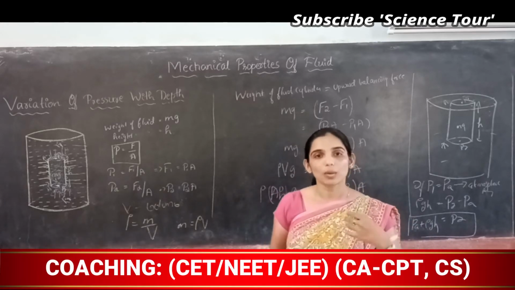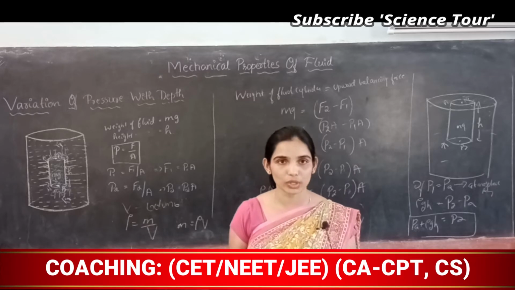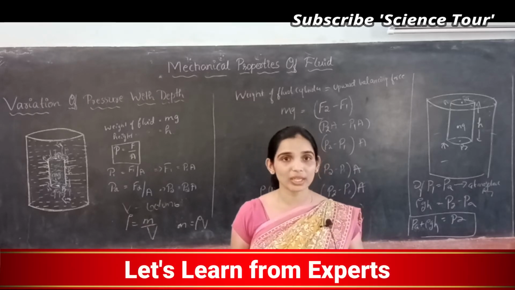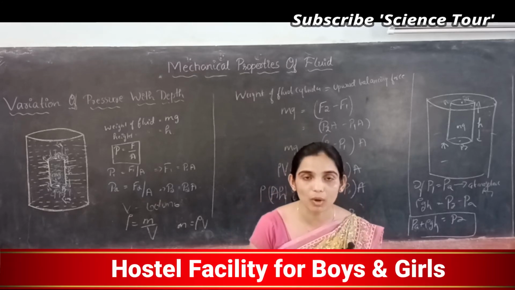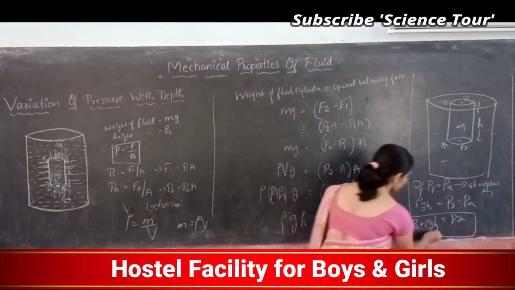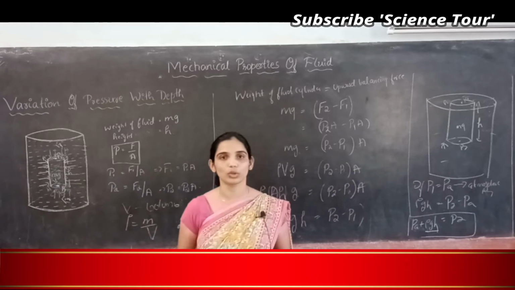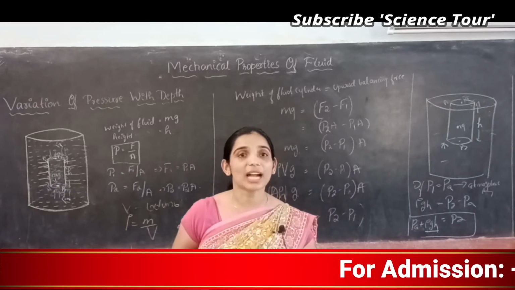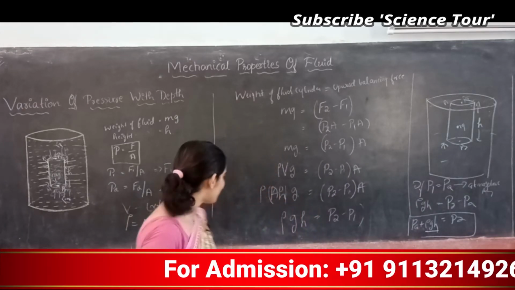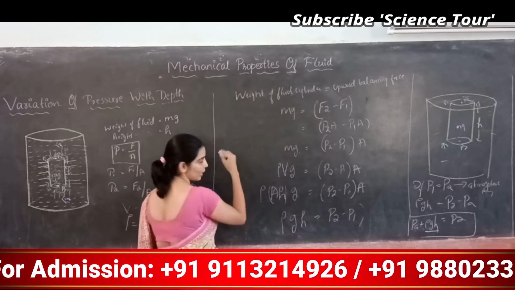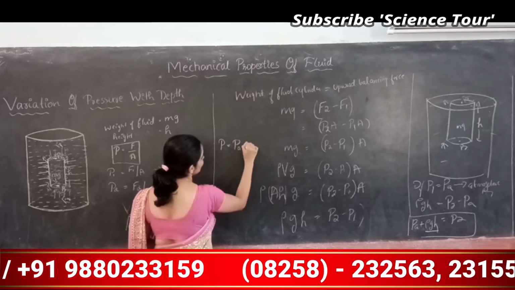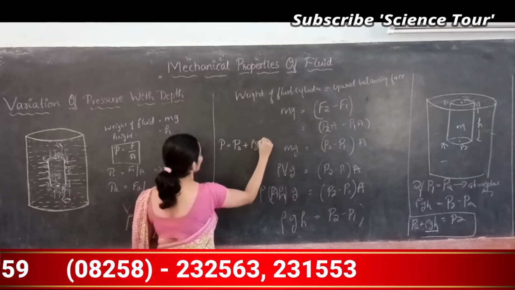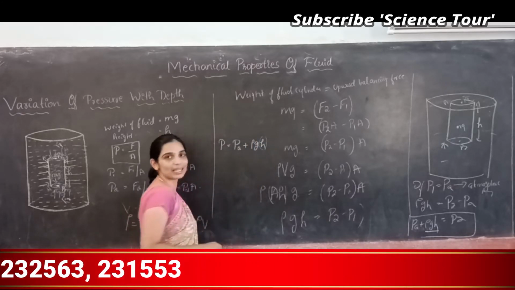As you go deeper inside the ocean or inside the river, pressure keeps increasing, by the amount rho gh. So pressure at any depth is atmospheric pressure plus rho gh. Here the variable is only h, right?